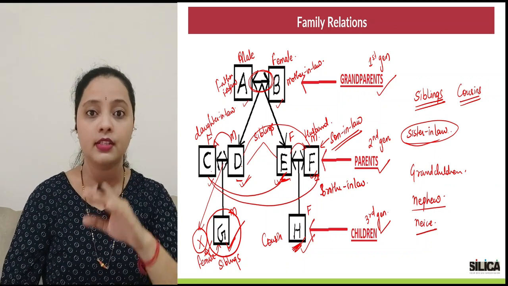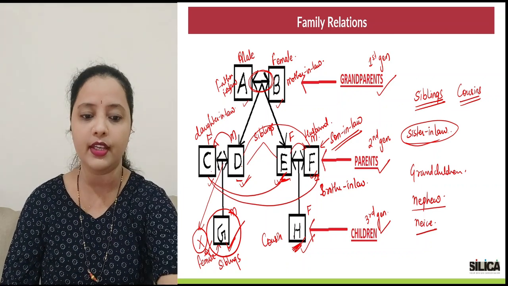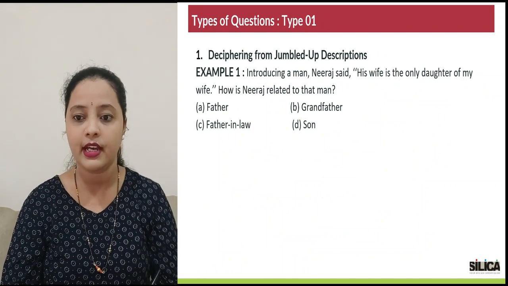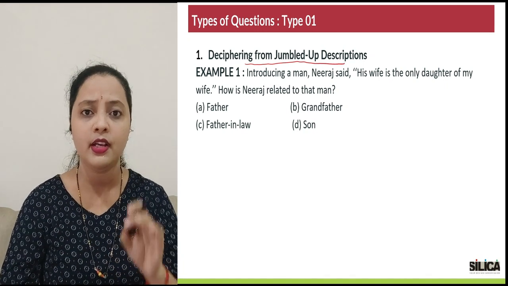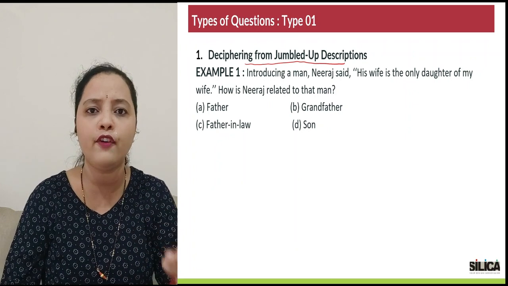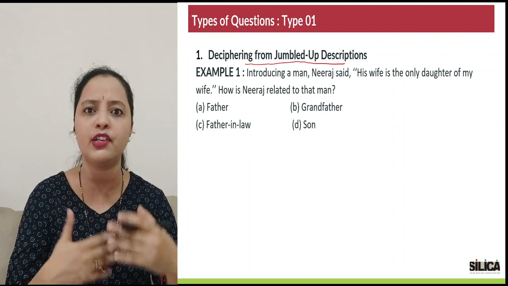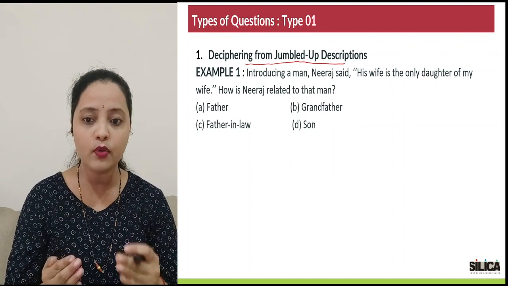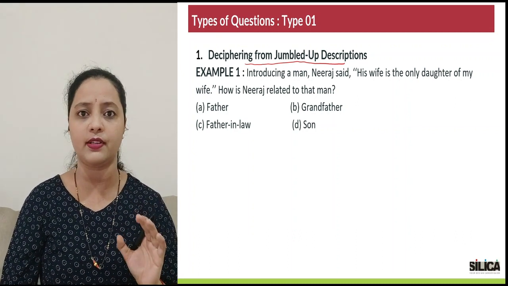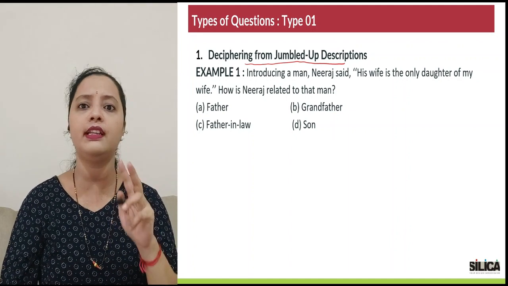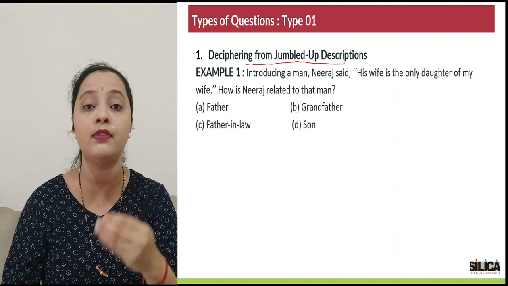Now without wasting time, since we have done all the theory, let's start with the different kinds of question. So starting with the first type of question. Now what is it? It is deciphering data from jumbled up description. Now what do we mean by this? These are single line or probably 3-4 line questions where there would be some people involved and then some relations in between them. And what is your task? You have to decode what is the relation given in that question and accordingly answer that question. Now, how are we going to proceed? Basically, there are two ways in which you can solve this question. One way is you draw a figure, that is what I will be proceeding with.